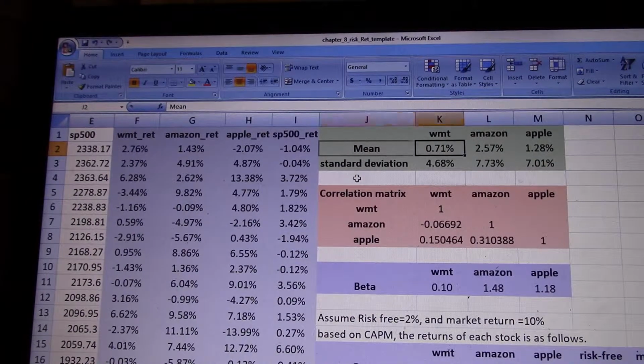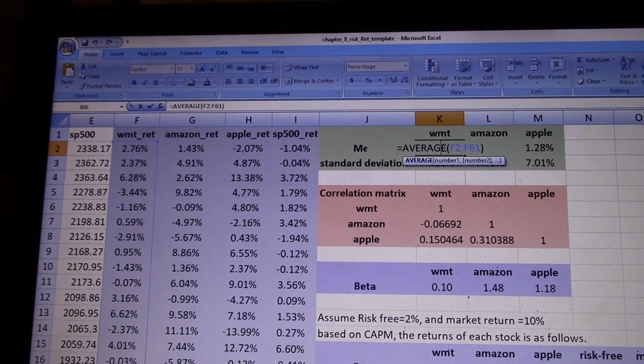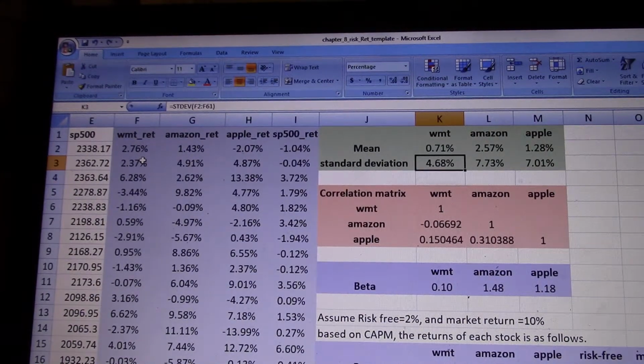So you see, I got the return of the 3 stocks, and I got the mean and standard deviation. To get the mean, you can use average as the command. For standard deviation, you can use stdev as the function. Then you just highlight all the data in the past 5 years to get the standard deviation.